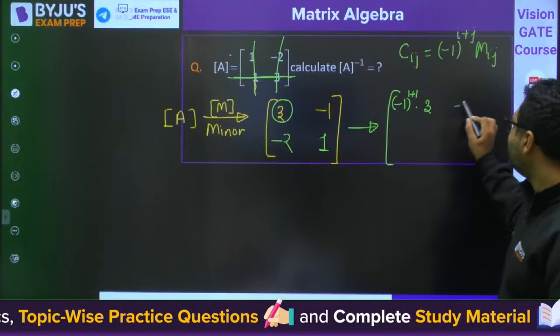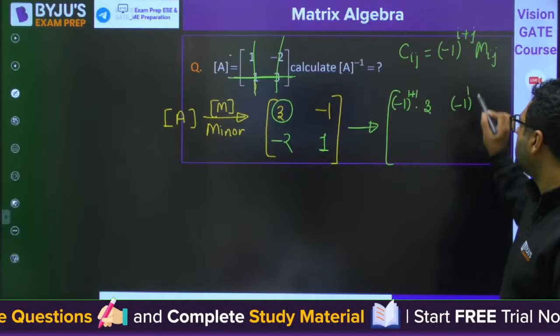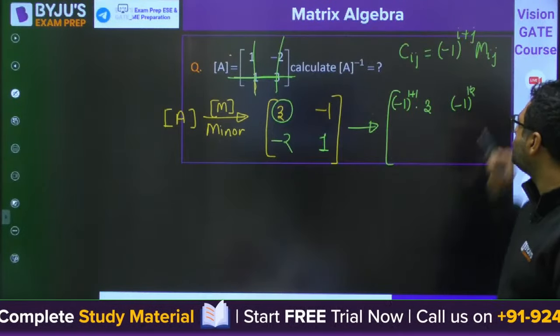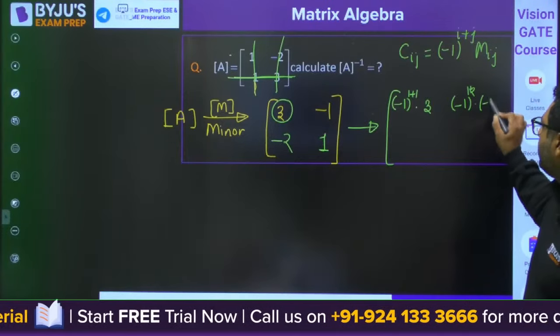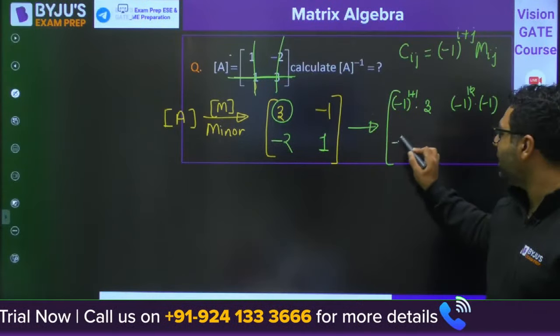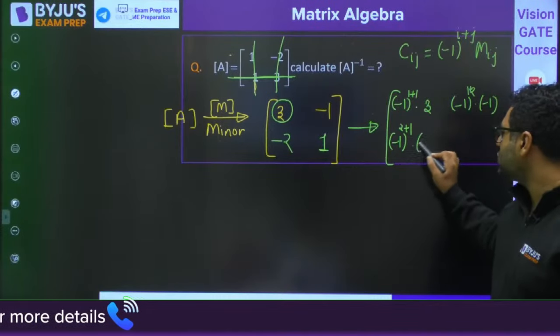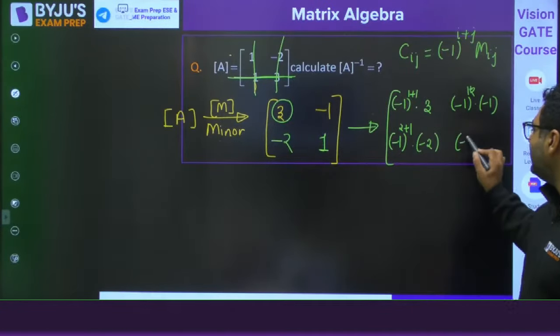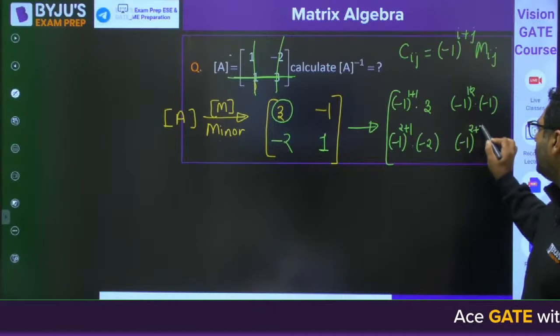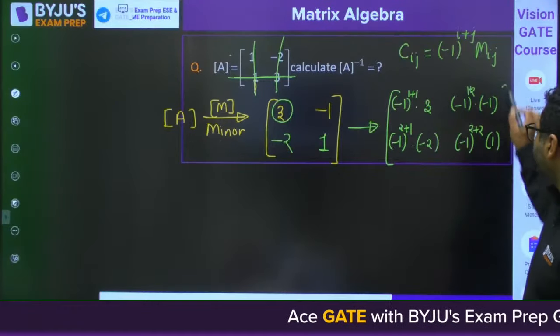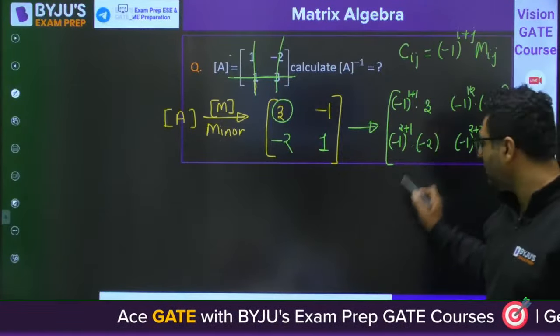Then -1 to the power 1 plus 2 (first row, second column) into -1. Then -1 to the power second row, first column into -2. Then -1 to the power second row, second column, you will have 1. This will give you the cofactor matrix.